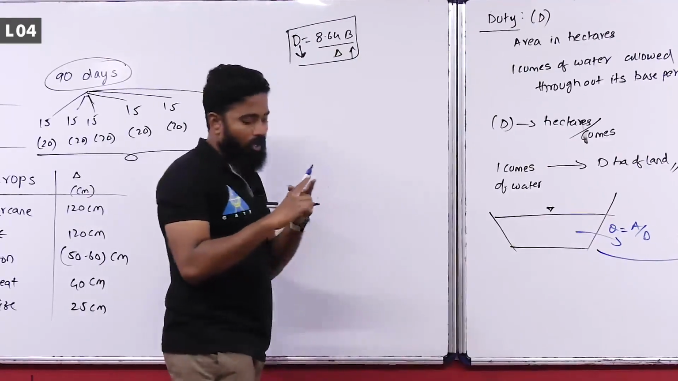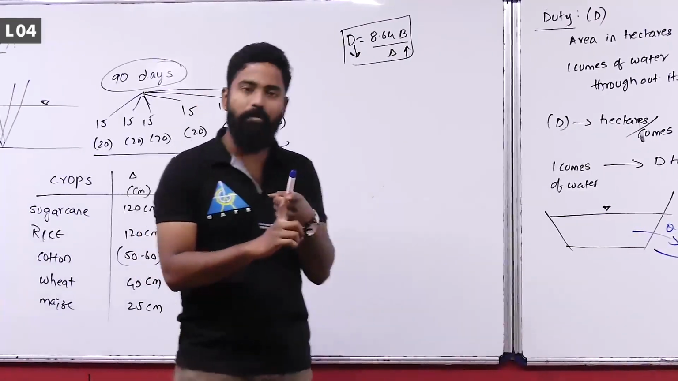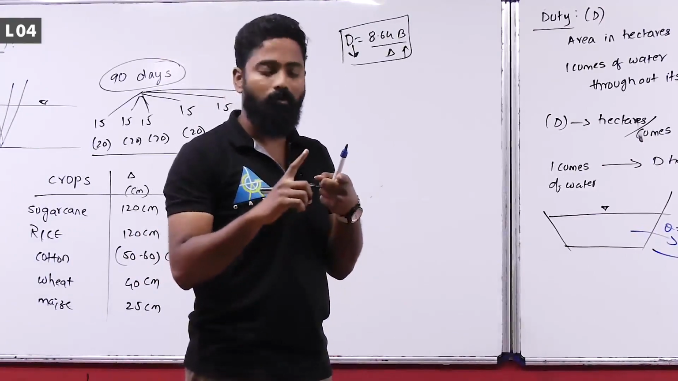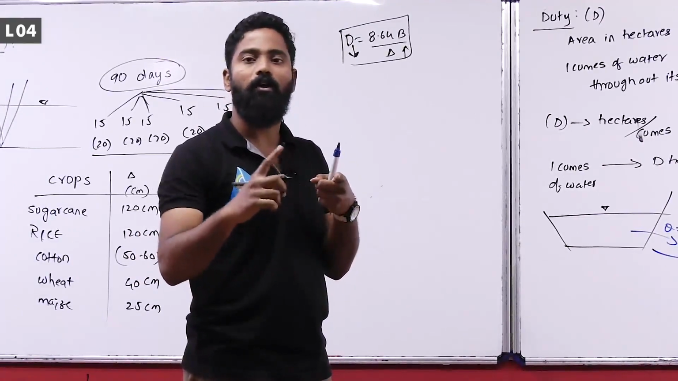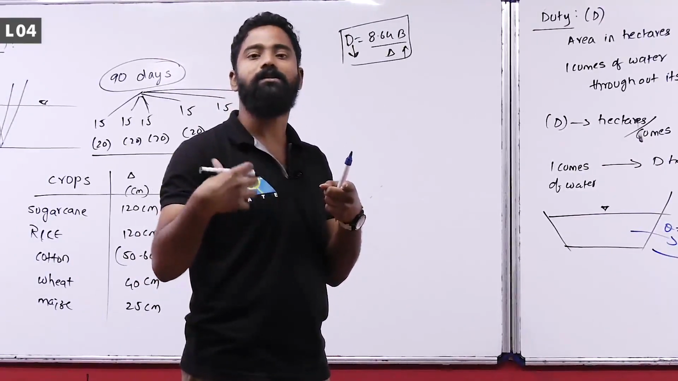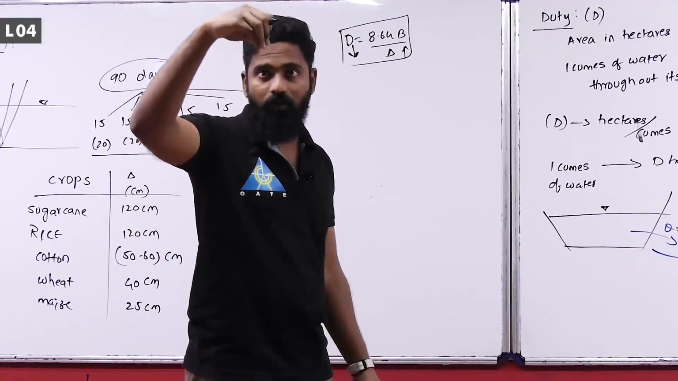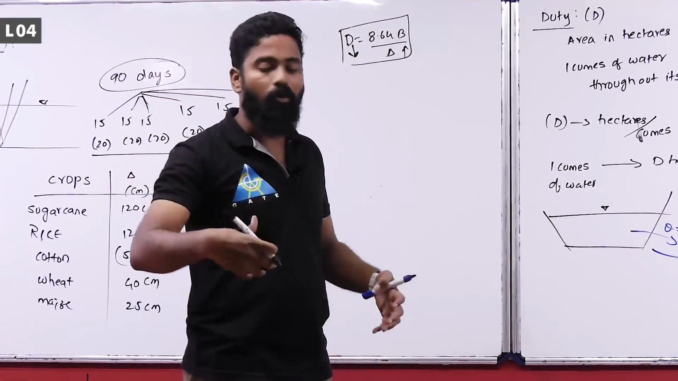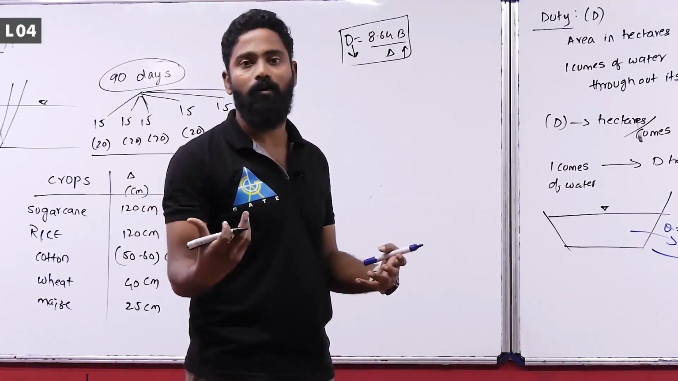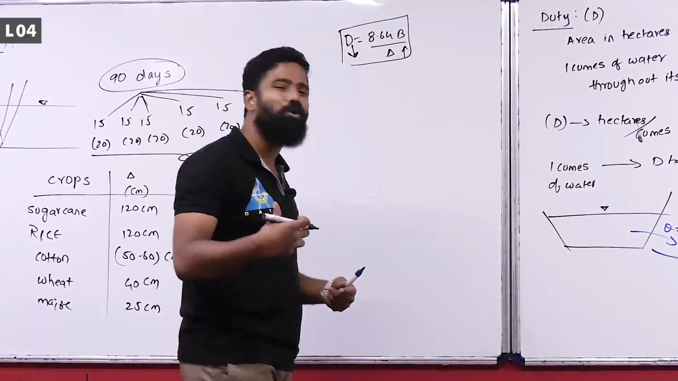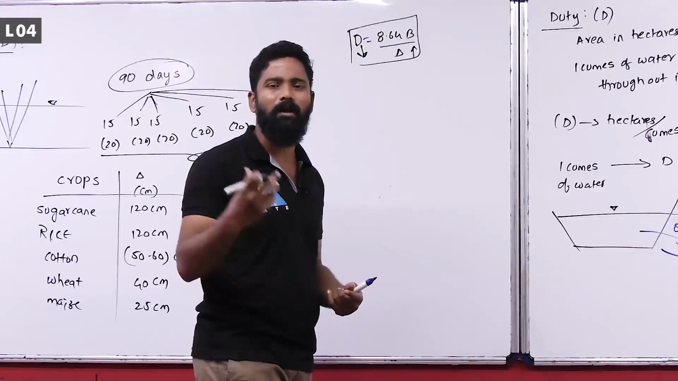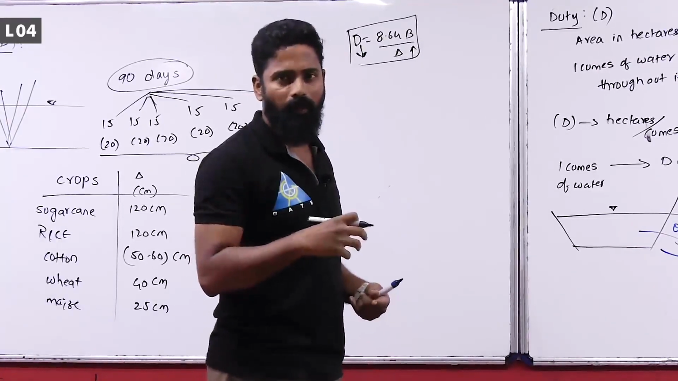So, it depends upon the type of crops and the type of soil present in the field. With an increase in the delta, the value of duty decreases. With an increase in the soil permeability, what happens? Water goes more into the field. Once water goes more into the field, the crop grows fully, more amount of area will be irrigated. So, duty will also increase.